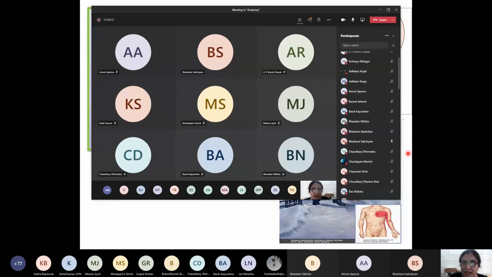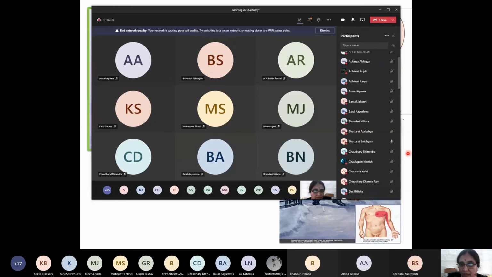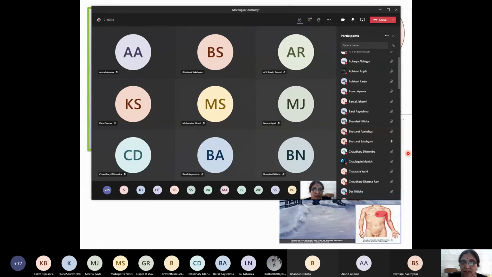In myocardial infarction, how do we get relief? There are two methods to treat: percutaneous transluminal angioplasty, and coronary artery bypass graft. So these are the points you should remember between myocardial infarction and angina pectoris.